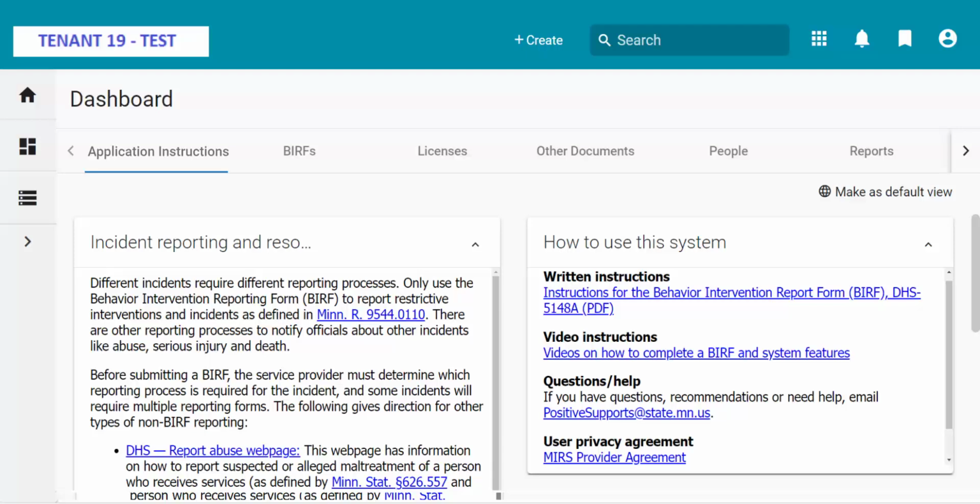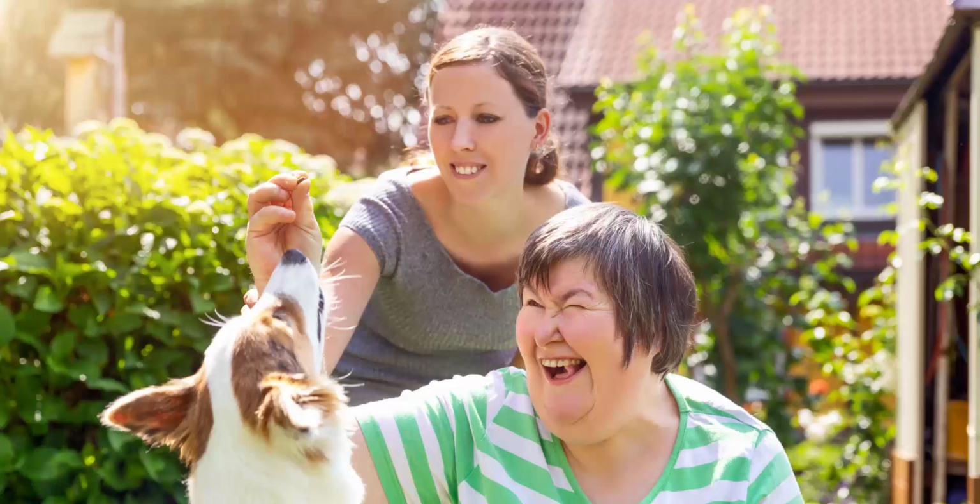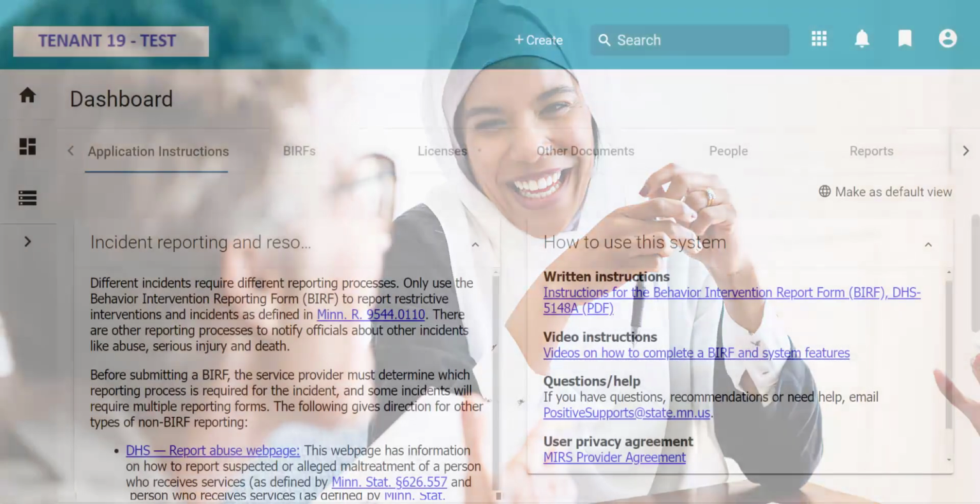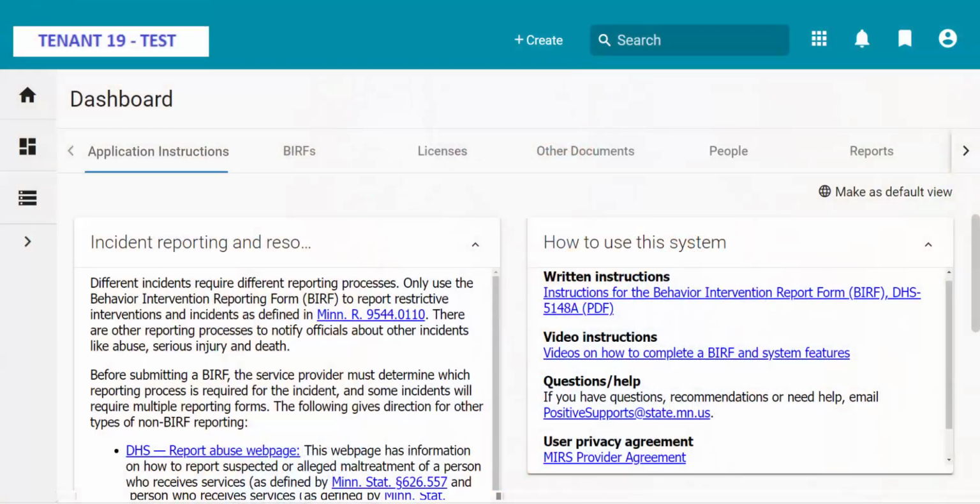This system is for licensed service providers who follow Minnesota Statute 245D and 245A and/or Minnesota Rule 9544 to submit information to the Minnesota Department of Human Services, or DHS. It is a replacement for the original Behavior Intervention Reporting Form, or BIRF, and related systems.